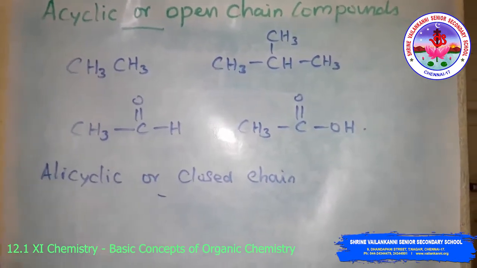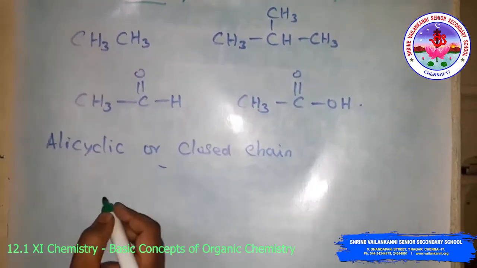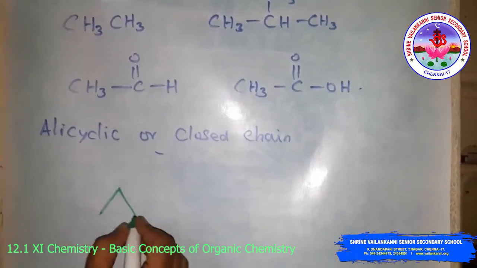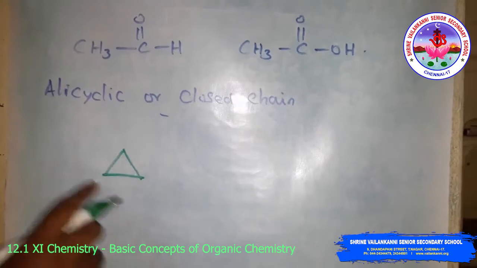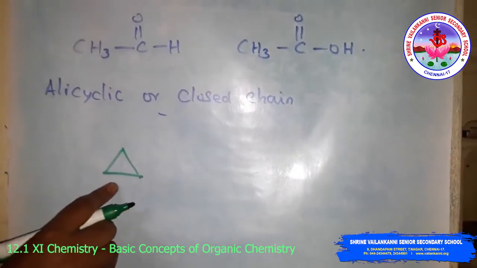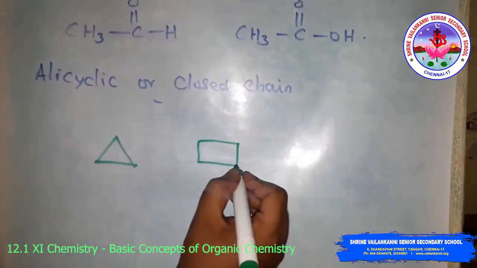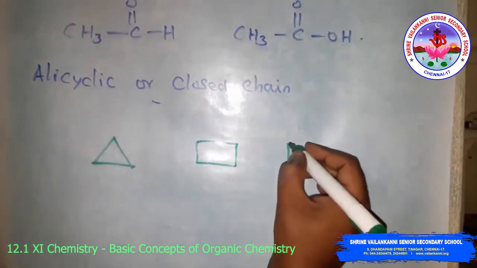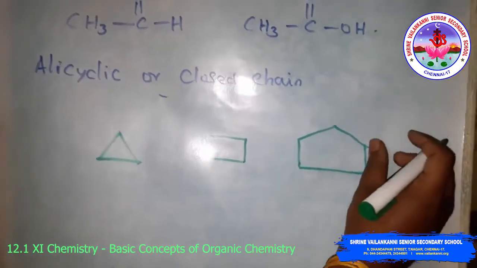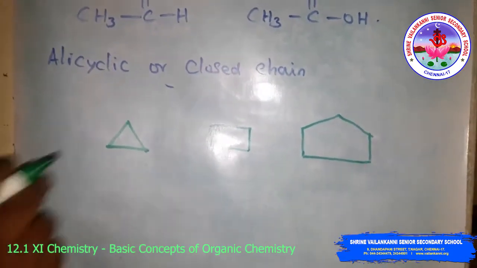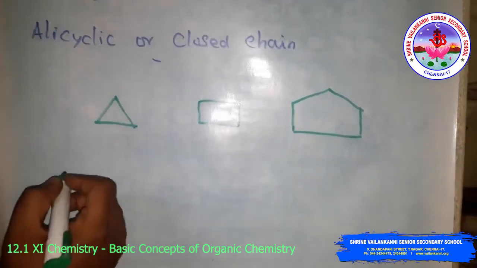I will show you the homocyclic. The cyclic compound is again further classified into homocyclic and heterocyclic. The homocyclic is a ring compound. So alicyclic means aliphatic cyclic compound, that is why they are alicyclic. This name is cyclopropane. This is cyclobutane, cyclopentane. So these are homocyclic compounds.